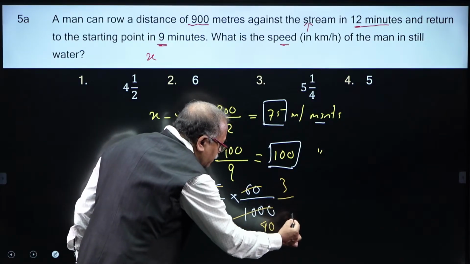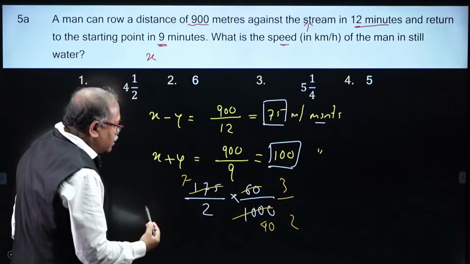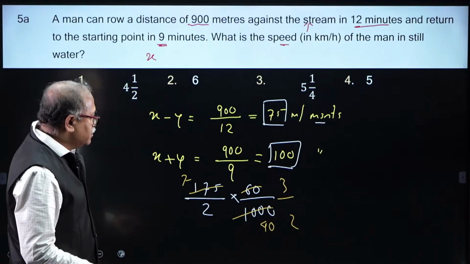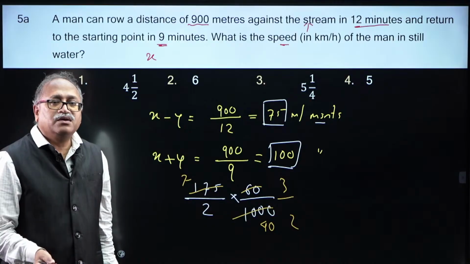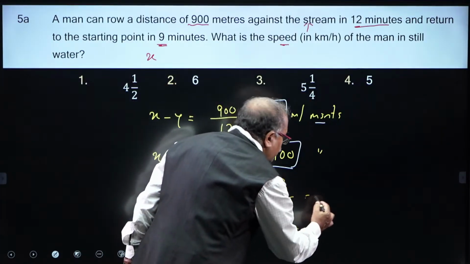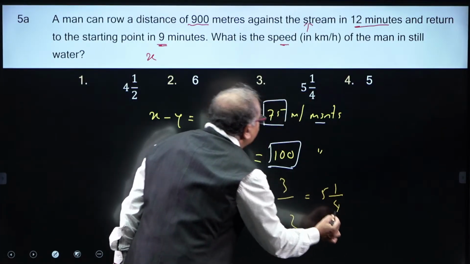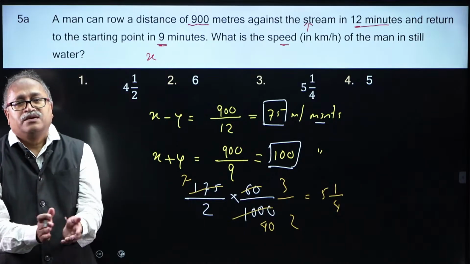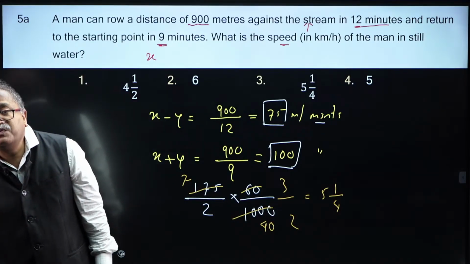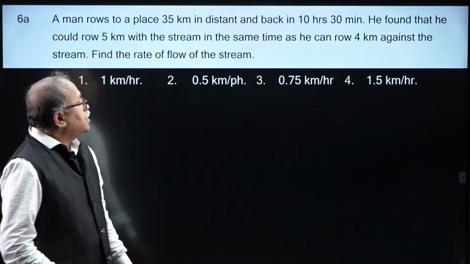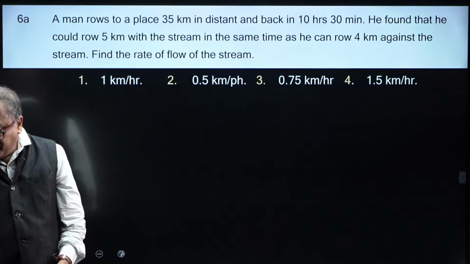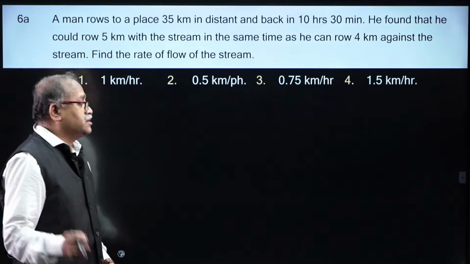So, this is 3 by 2 over here, and 7 times 3 is 21, 21 divided by 4, that is 5 1 by 4. So, beautifully answered the question: 5 1 by 4, option choice 3. Well done, good speed, good understanding. Moving on to the next, and I think after this you have the number series.